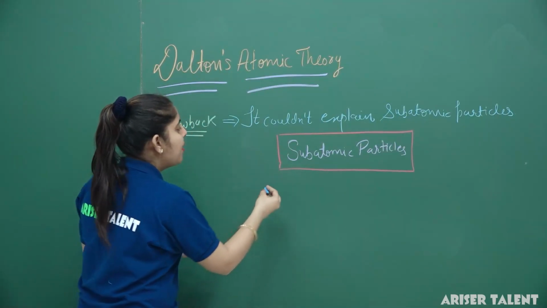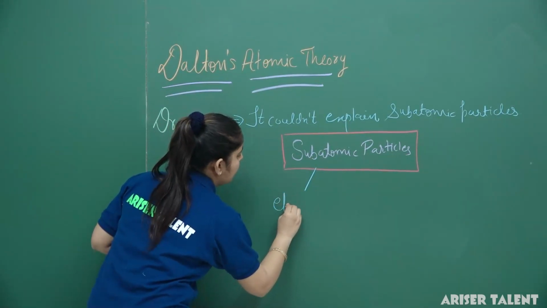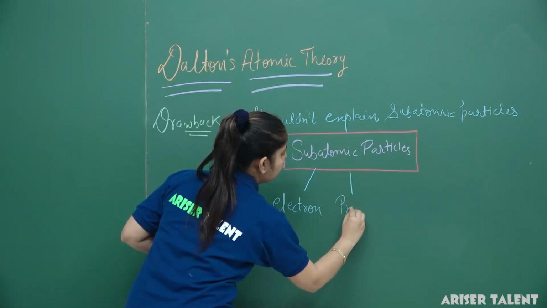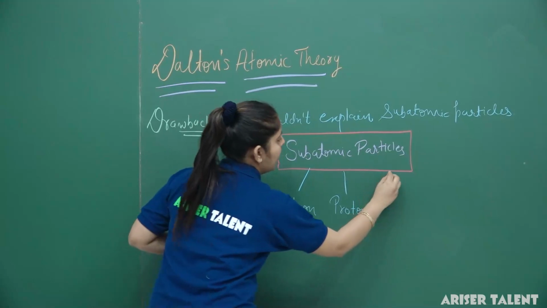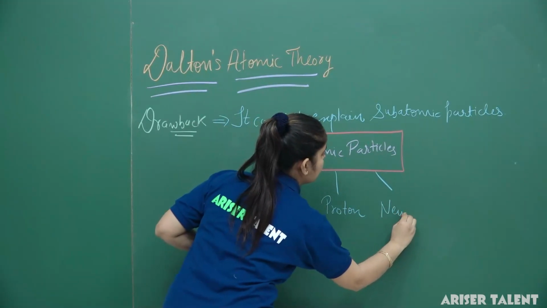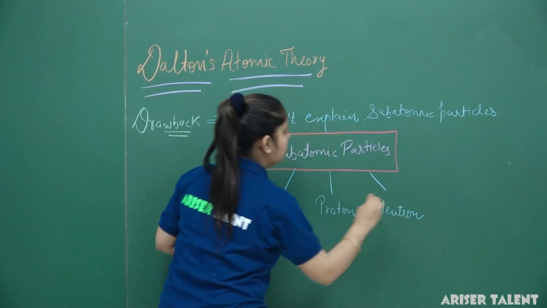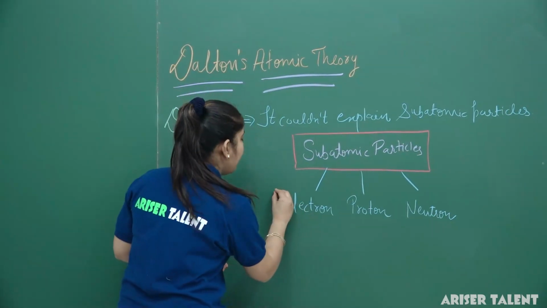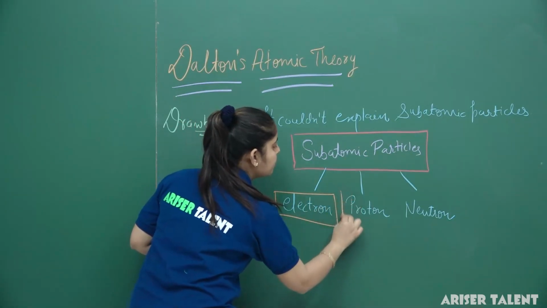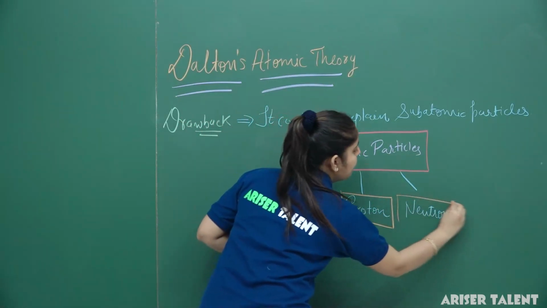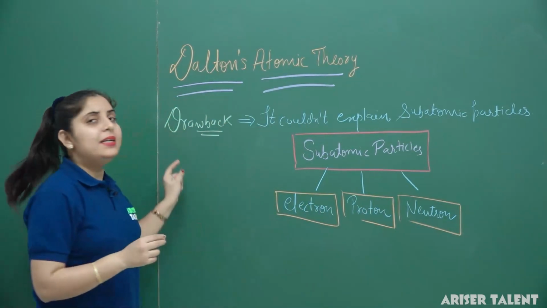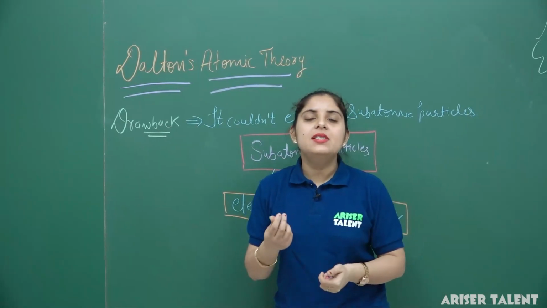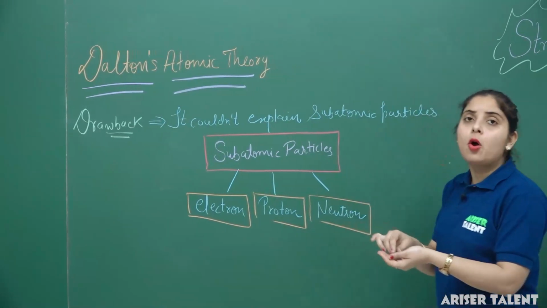And these particles are electron, proton and neutron. So these are basically the three subatomic particles of an atom. Dalton's theory was discarded by many of his co-scientists, and different scientists came and gave their different atomic models.